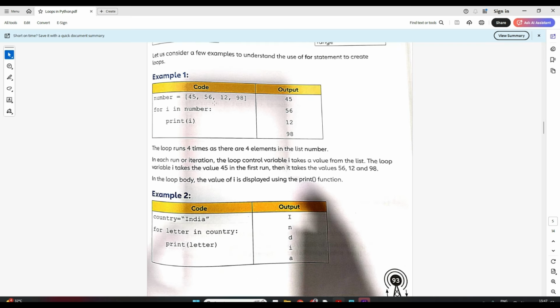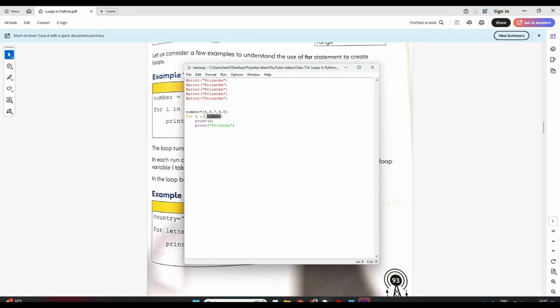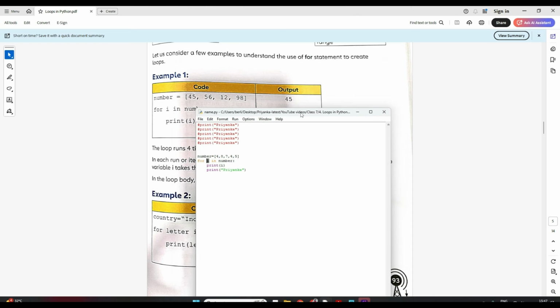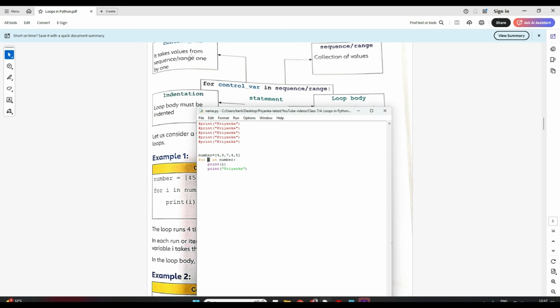See, the numbers are 45, 50, but just see the syntax, students. The syntax is for I in, where I is your control variable. It takes values from the sequence or range one by one. As we saw, it will take the value from the list one by one, correct? Then you have to write the sequence or the range, then the number. Instead of number, you can have any variable name, maybe B also. So it can be for I in B. It will work the same way.